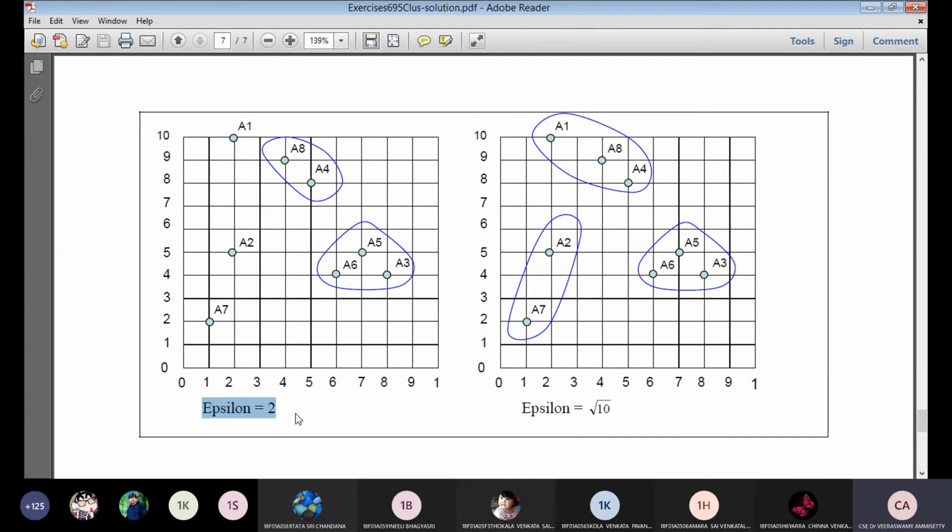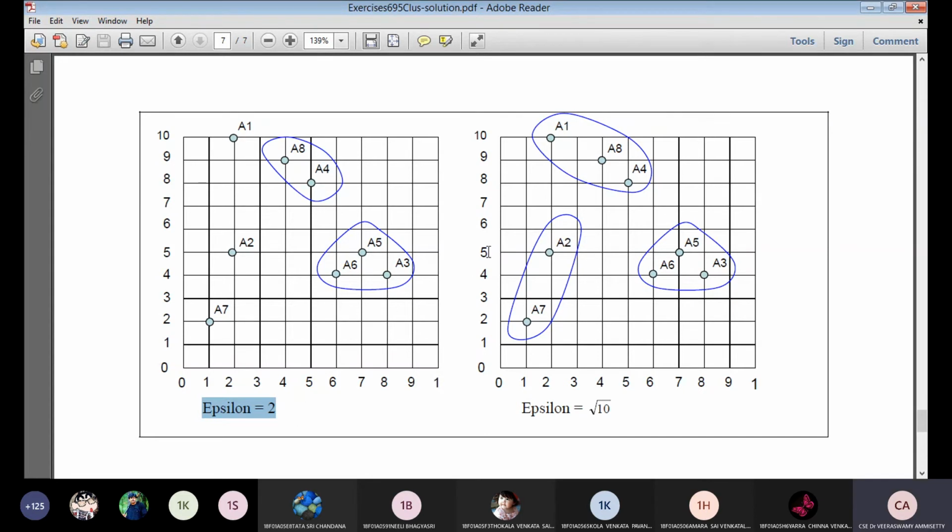If you increase the epsilon value to root 10, what clusters should be formed? Once again, we need to compute the neighborhood of each and every point, from A1 up to A8, considering all 8 values.